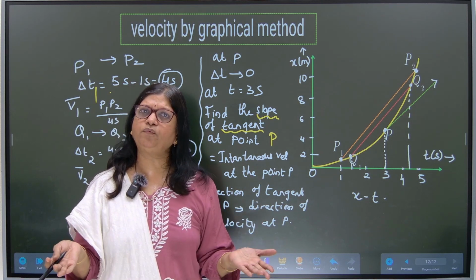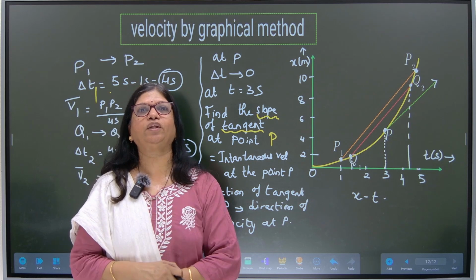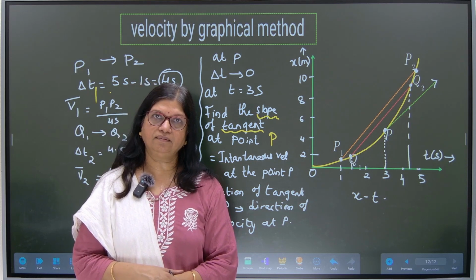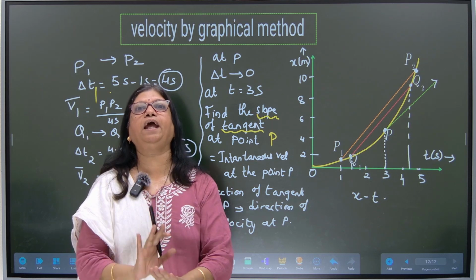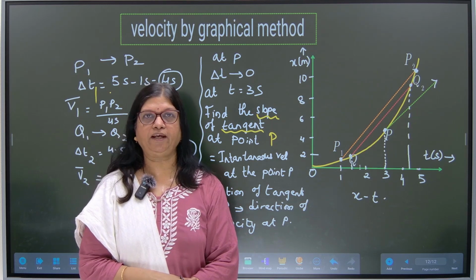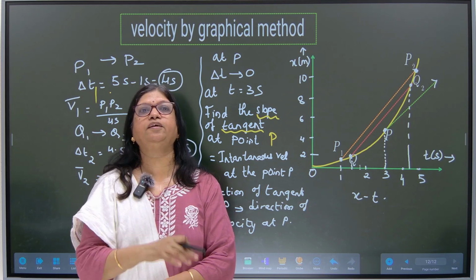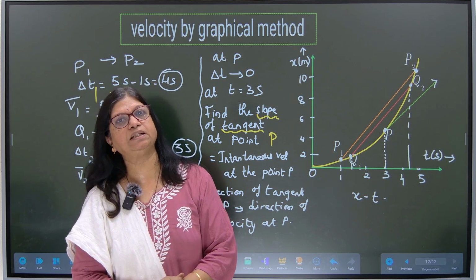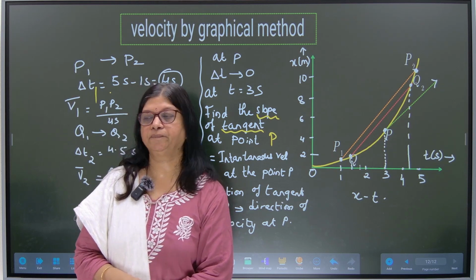What is another way to find out? Numerical method. We shall do the numericals for that. Agreed? Clear? So keep this concept in mind and take a pic of what we have done just now. In the next video, we will do the differentiation and we will do numericals based on the differentiation. Fine? Take a pic.